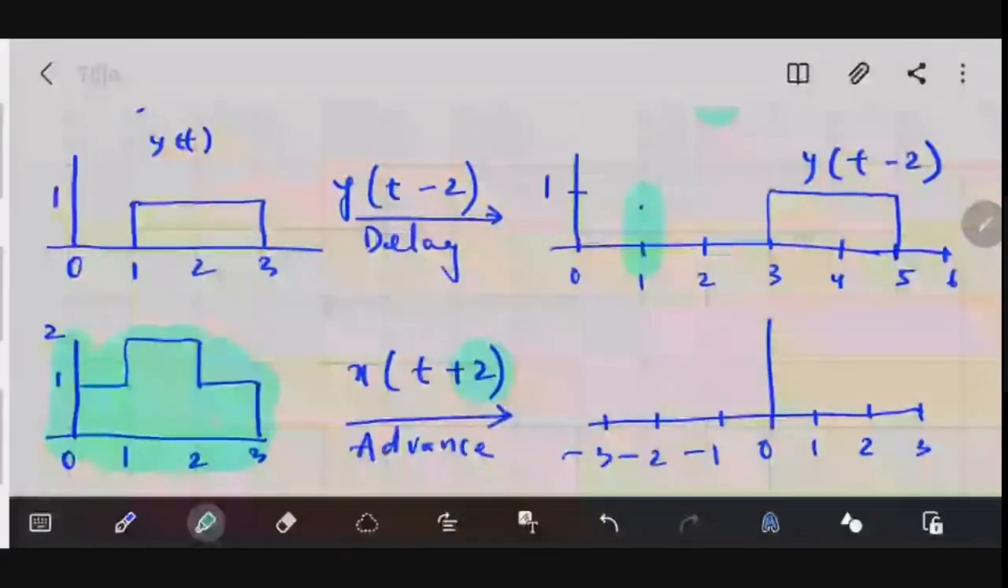If we shift the beginning of this signal to the left by 2 positions, we will first go to minus 1, then to minus 2. So the signal will begin at minus 2 and it will be like this. So this signal, got it? Or any doubt here?